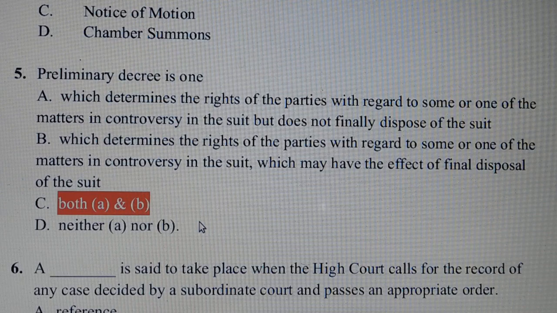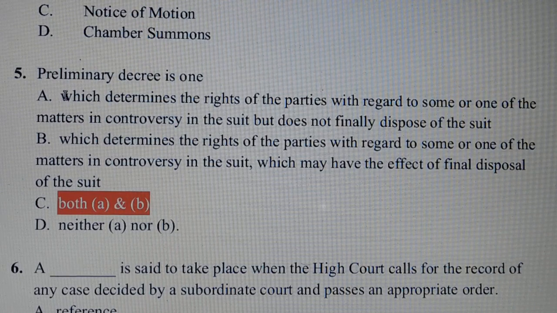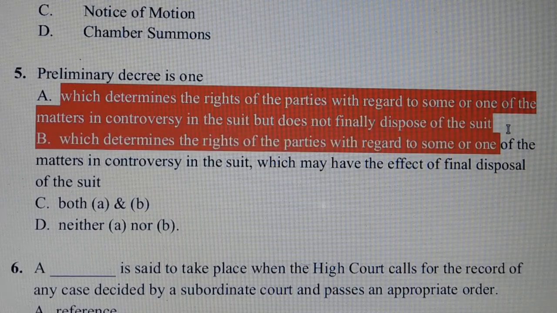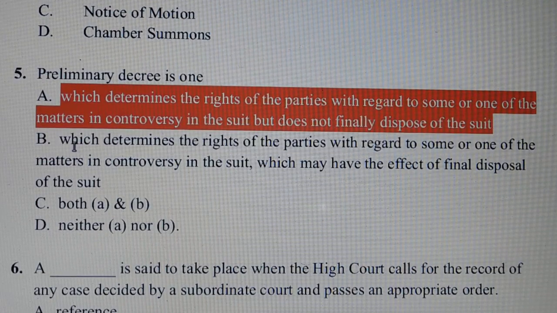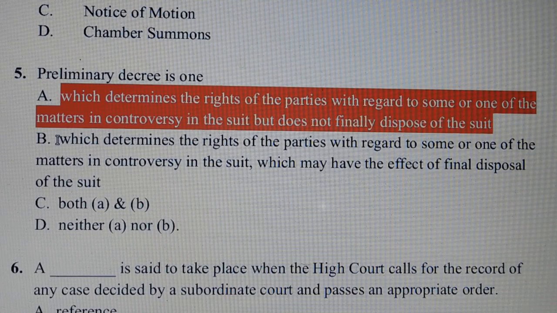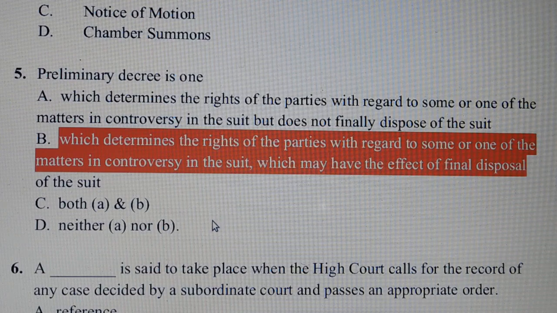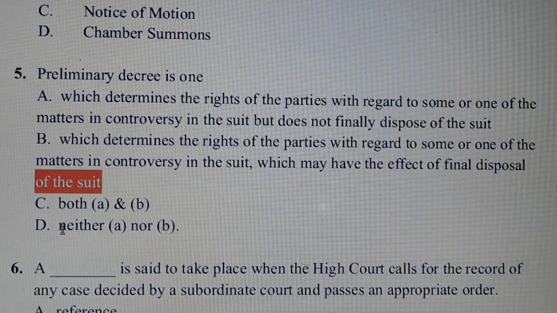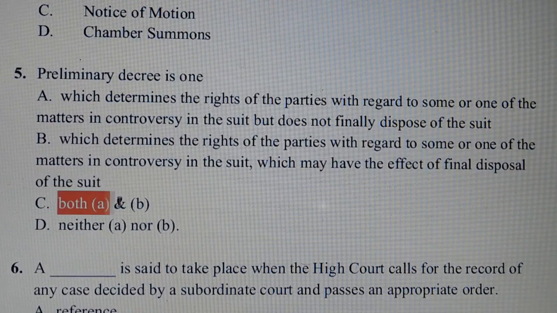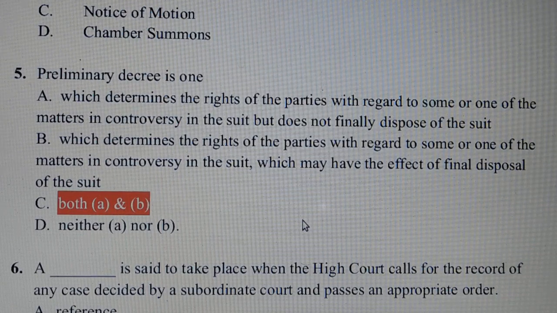Option A and option B mean preliminary decree is option A, which determines the right of the parties with regard to some or one of the matters in controversy in the suit, but does not finally dispose of the suit. Option B, which determines the right of the parties with regard to some or one of the matters in controversy in the suit, which may have the effect of final disposal of the suit. Answer is option number C, option A and B.